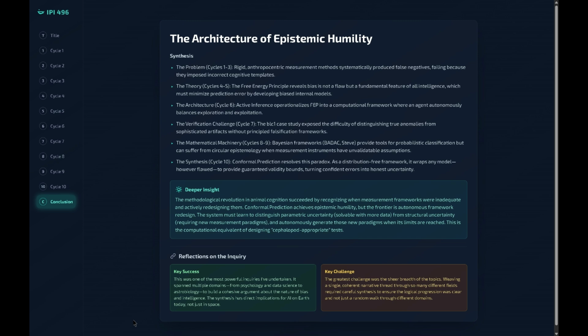The main challenge, of course, was managing that breadth, keeping a clear logical story going while pulling from so many different fields. Ultimately, by embracing uncertainty, we can design systems that are not only more powerful, but also fundamentally more honest, and far less likely to repeat the mistakes of the past.